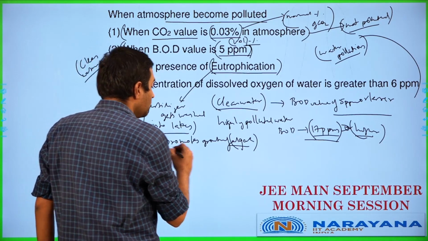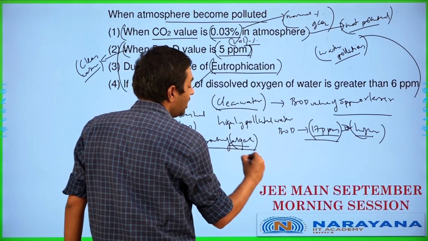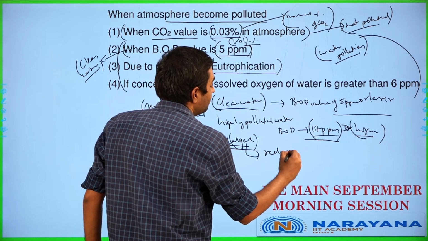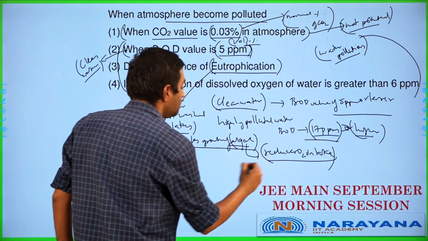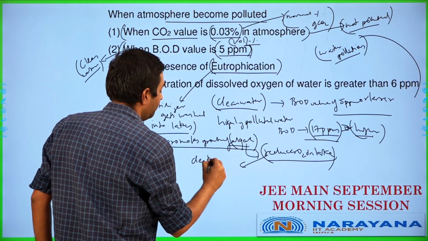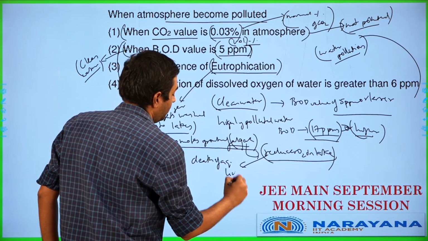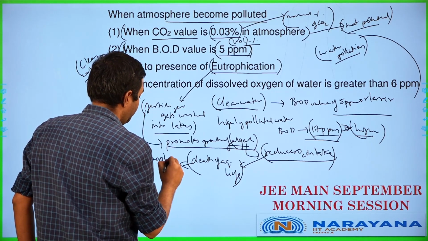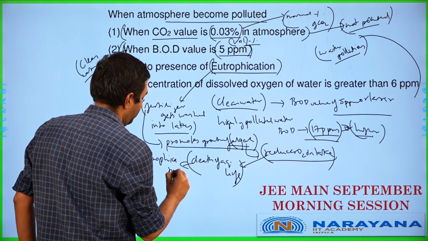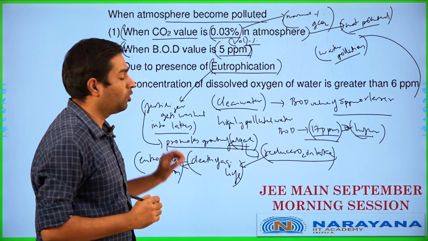So when it promotes the growth of algae, the algae covers and reduces the oxygen in the lake. This leads to death of aquatic life. That is basically what is called eutrophication. So this process is referred to as eutrophication.